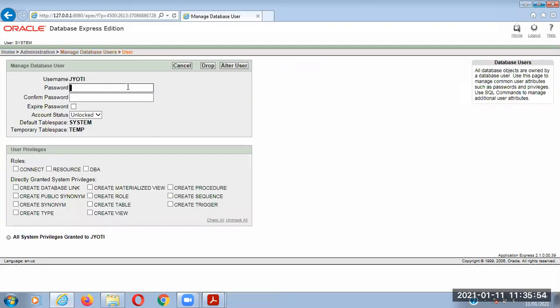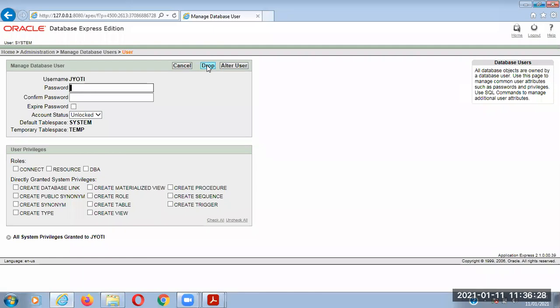So if you click on Jyoti, then in the GUI you can change the password, you can confirm that password, and you can have a role. So these are the system roles: connect, resource, and DBA, that is database administrator, and these are the system privileges. So create database link, create public synonym, create type. Okay, so it is a facility available if you are the administrator, and you can directly manage the users from the home administrator, manage database users, and the GUI is there.